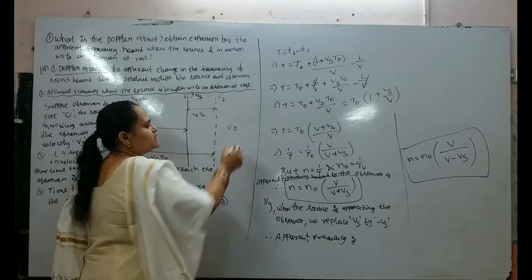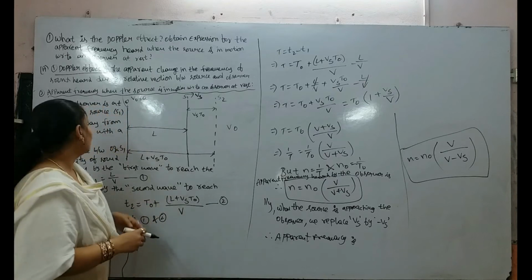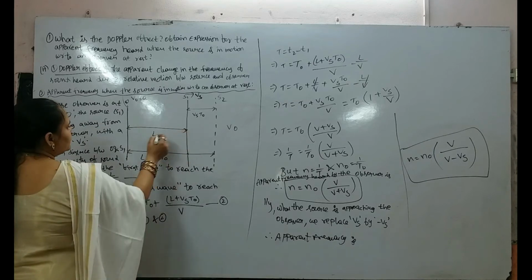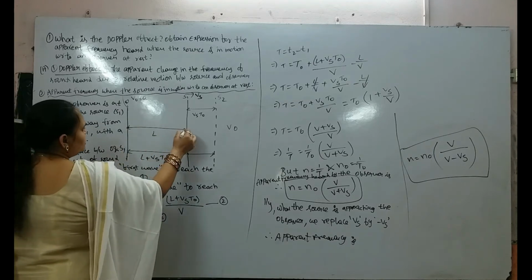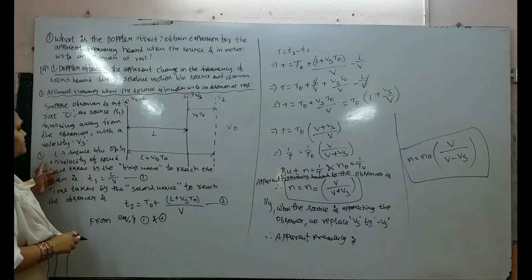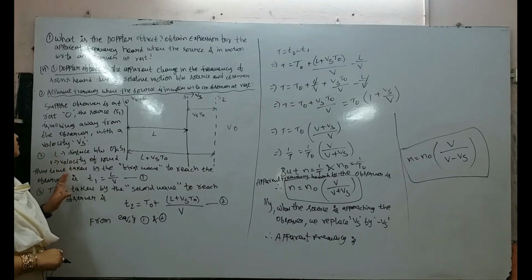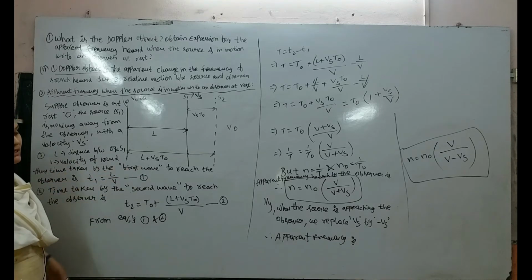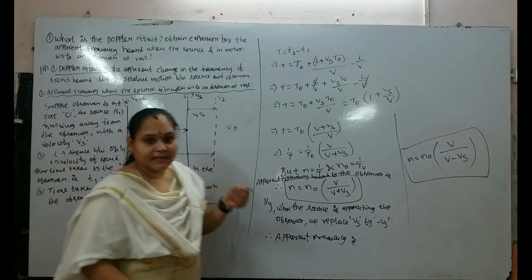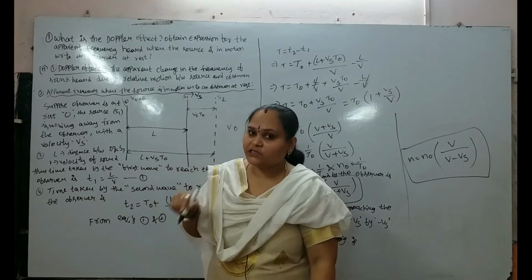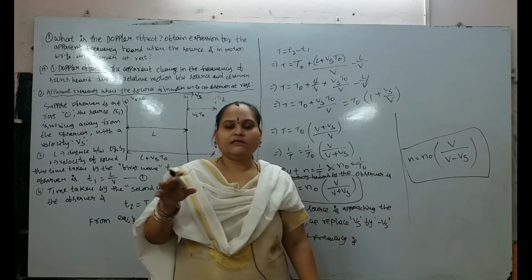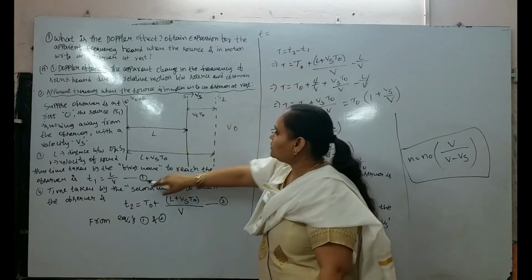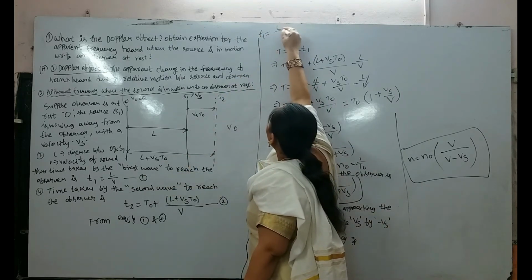V naught indicates this is the velocity of the observer. The length L is the distance between the observer O and the source S1, and V is the velocity of sound. Now we can find the time taken for the first wave to reach the observer from the source. T1 will be equal to L by V.